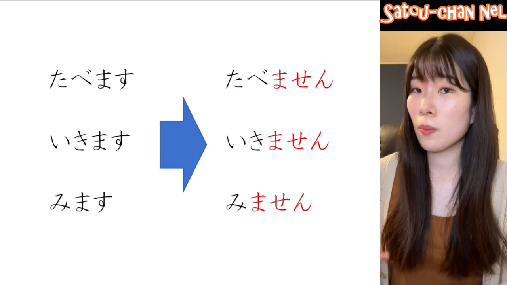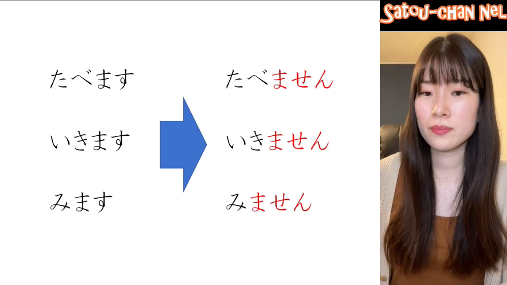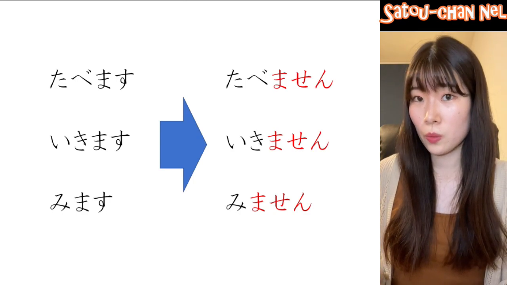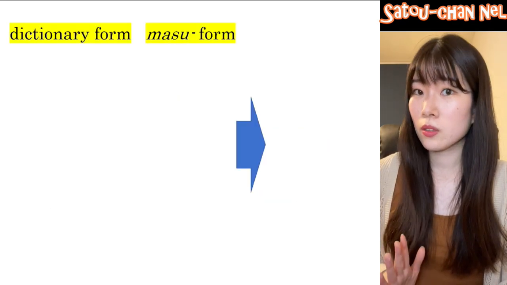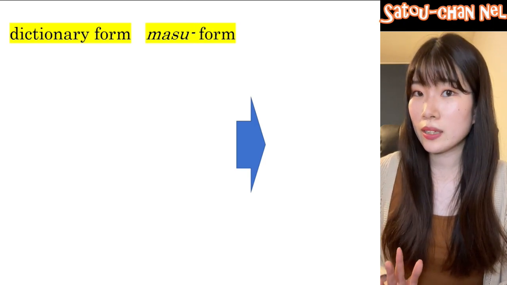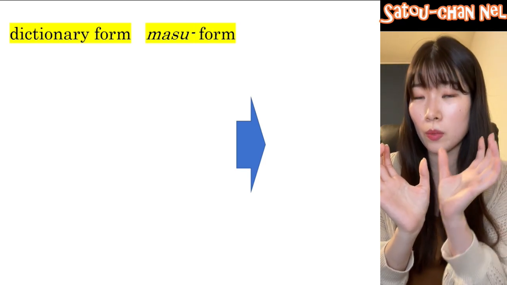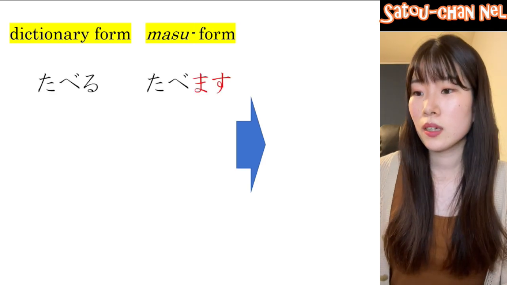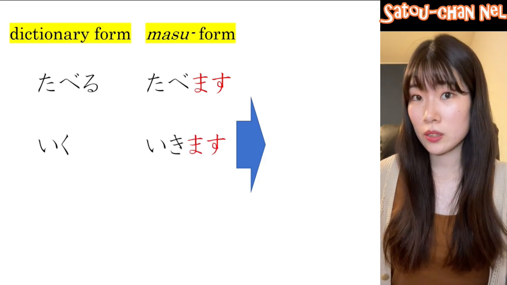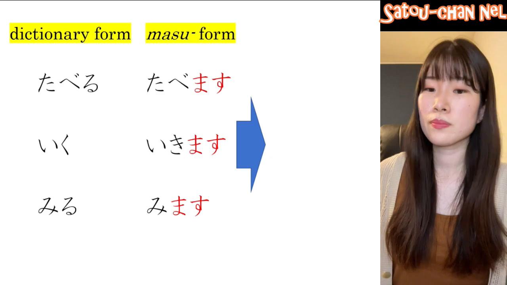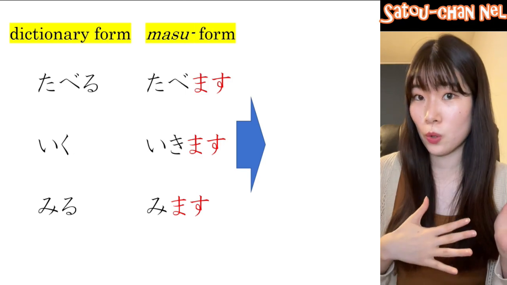As long as you know the masu forms of verbs, it's quite easy to make negative forms. And you can also make other conjugation forms using a masu stem. Masu form is a really important conjugation form. So it's a good idea to memorize each verb as a set of dictionary form and masu form. Like 食べる and 食べます。行く、行きます。見る、見ます。